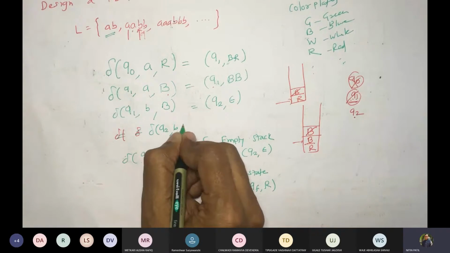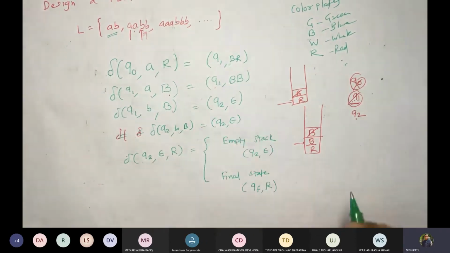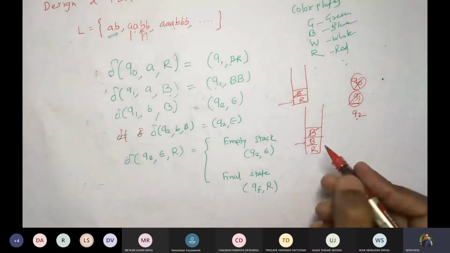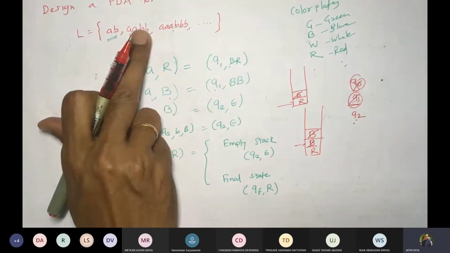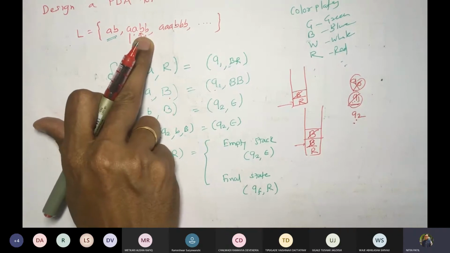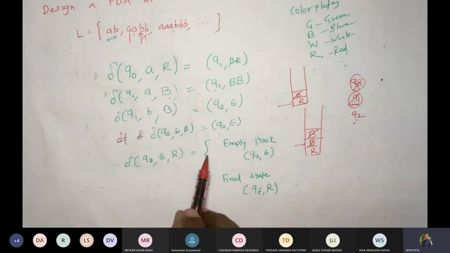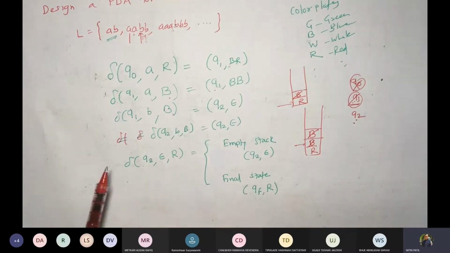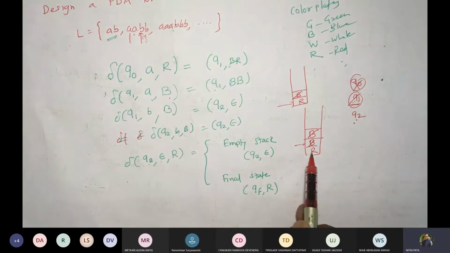Delta Q2 BB will give us Q2 epsilon. So we have to pop it, correct? So we'll pop this. We will remain in the same state. So the whole string is processed. Last element means that after the string is over, we will be having epsilon. So whenever we reach epsilon, we will go with Q2 epsilon and the remaining symbol is R.